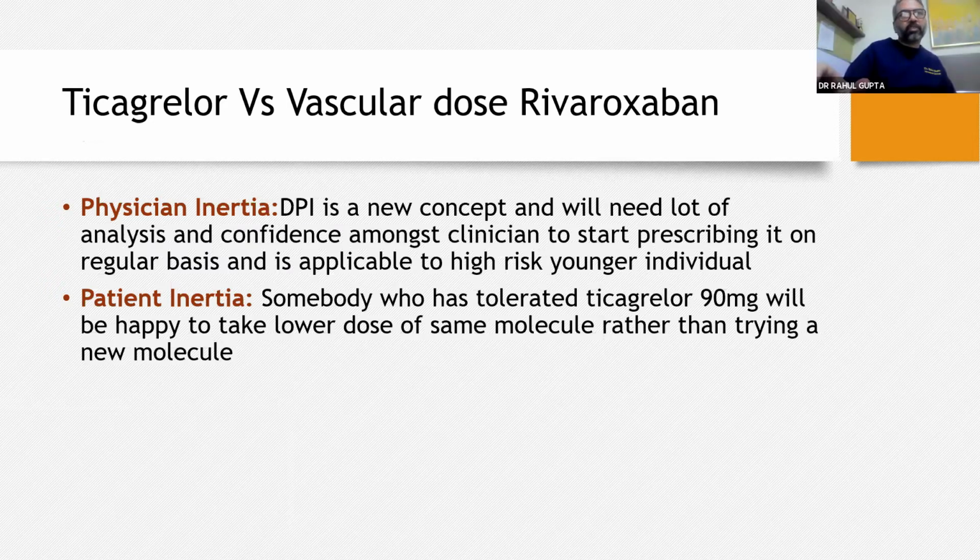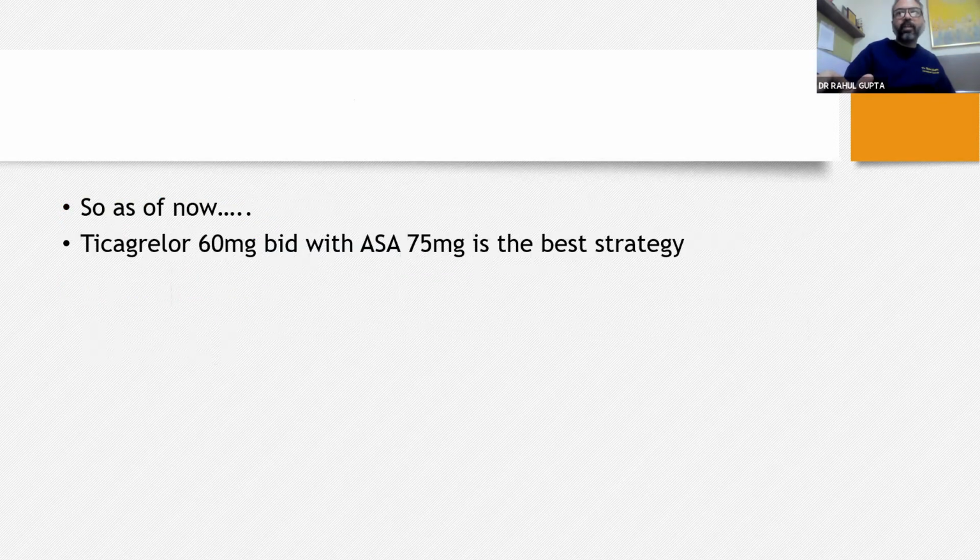among clinicians to start prescribing it on a regular basis, and it is applicable to a higher-risk younger individual, while with ticagrelor, all kinds of patients would qualify. And I think somebody who has tolerated ticagrelor 90 milligram will be happy to take a lower dose of the same molecule when we are getting a similar kind of benefit or more benefit without too much sub-analysis. So as of now, ticagrelor 60 milligram BID with ASA 75 milligram is the best strategy.